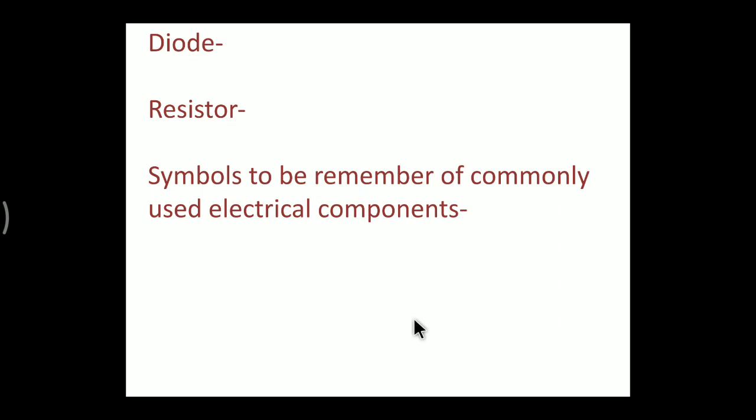A diode allows the flow of current in one particular direction when it is used in forward bias. Okay, and what is a resistor? Yes, a resistor is a device that restricts the flow of electric current through it, that offers certain resistance to the flow of electric current.